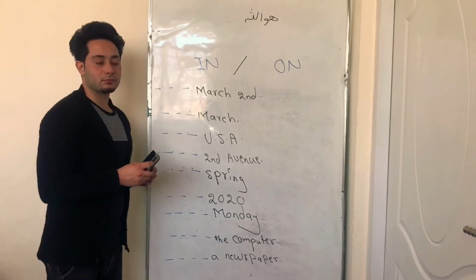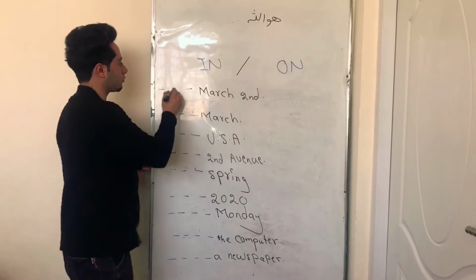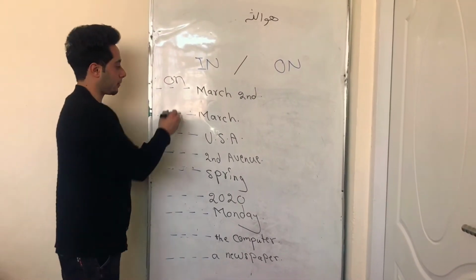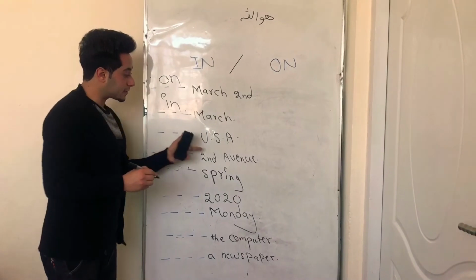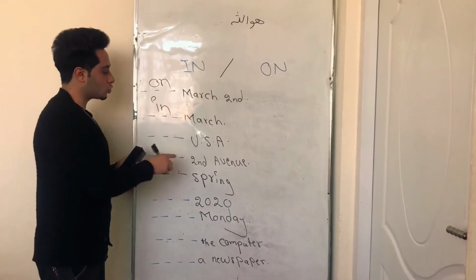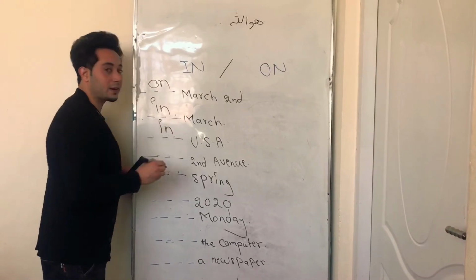The first one is March 2nd. It is a date. We should use on for a date. On March 2nd. But the second one, it is a month. We should use in for a month. In March. This third one is USA. USA is a country. So we should use in for USA. In the United States of America.